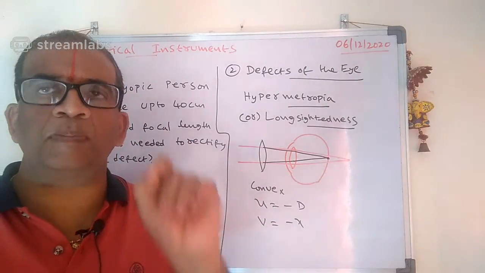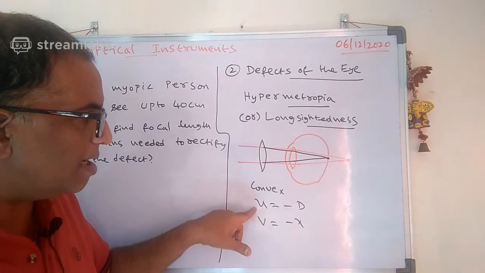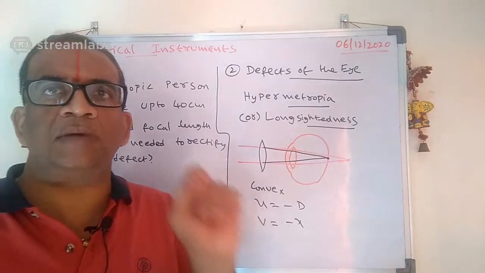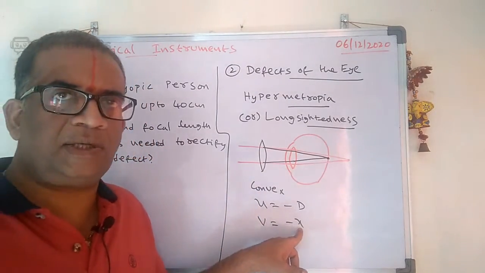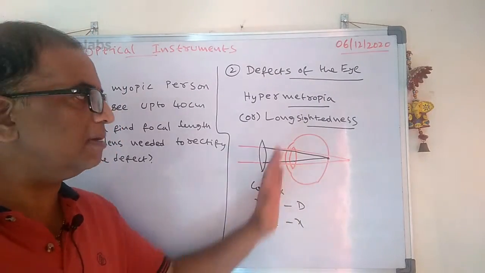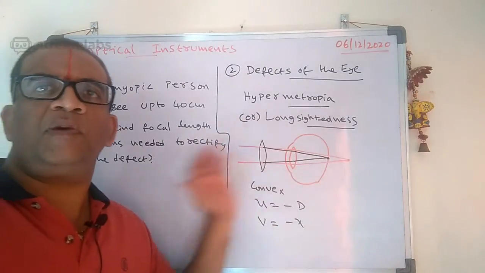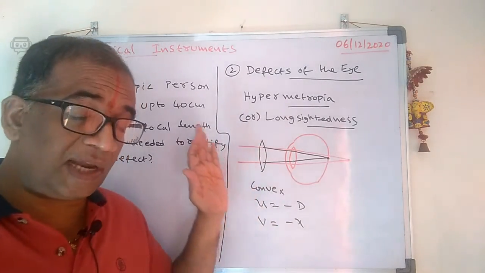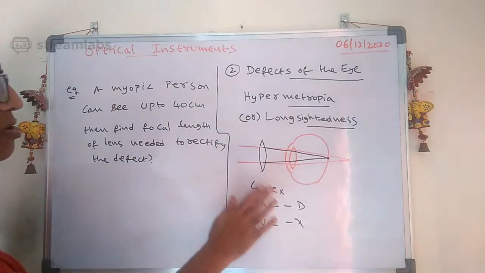Then how do we solve the problem related to it? Number one, take the U value as D, the least distance of distinct vision. And the V value you should take as X here. Both are negative here. Why? Because the image and the object will both form before the lens only. Now let us use this technique.